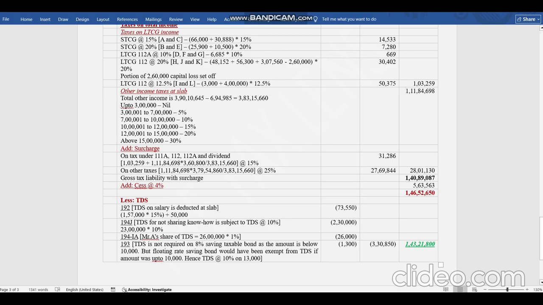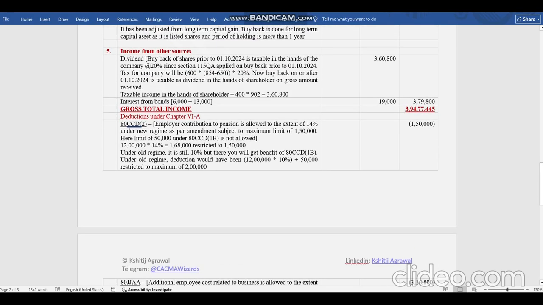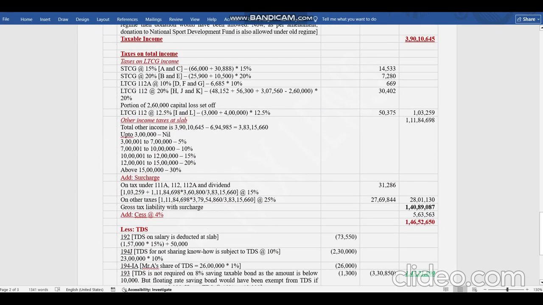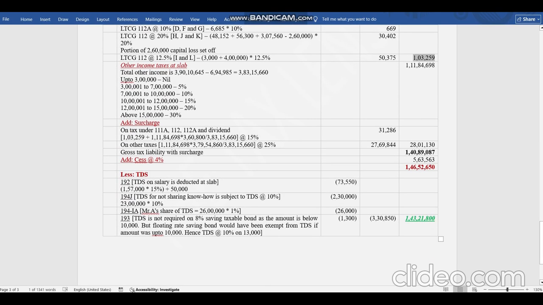So on tax under 111A, 112A and dividend, we have taxes of 103,259 on capital gain. This one. And proportionately we will calculate, because the dividend tax is calculated at slab, but surcharge is calculated at special rate. So this tax of 1 crore 11 lakh 84,698 includes my dividend.